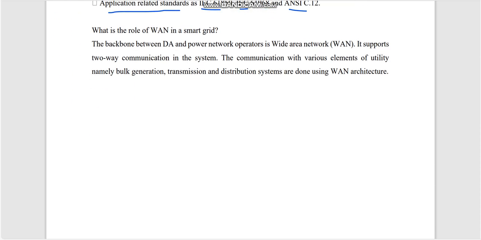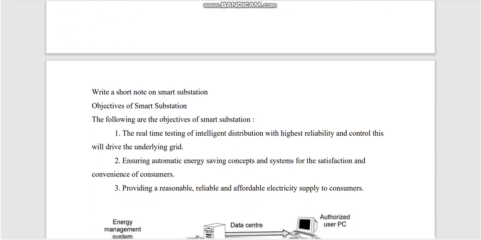Okay. Next, what is the role of WAN in smart grid? You have to write the main role of WAN. The main role of WAN is that it acts as a backbone between the data operator and the power network. This is a key point. Next, it supports two-way communication in the smart grid. If you write the point, you will get 2 marks. That's all about the 2 mark questions.